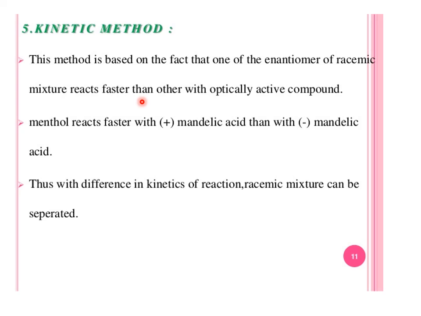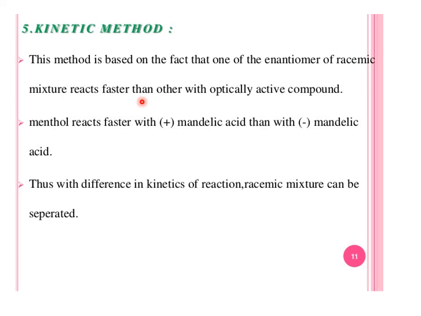Thus, with the difference in kinetics of reaction, a racemic mixture can be separated. Here we calculate the kinetics of reaction. After calculation we get the result that one enantiomer reacts faster as compared to the other.